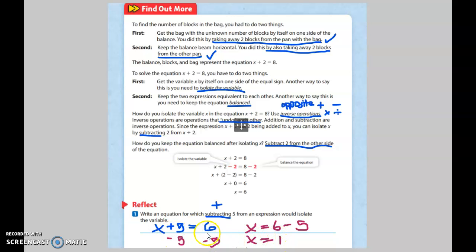Okay, so there again is another way for you to see that you have to isolate the variable by balancing the equation and doing the inverse operation. Hope this helps. Go ahead and try it on your own in your practice book.